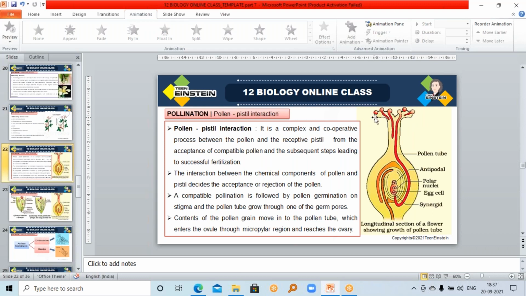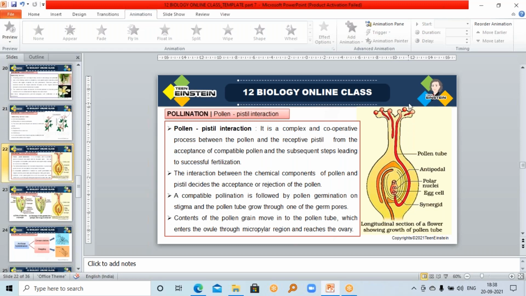In that, the first one is not germinating. That may not be germinating due to some problem, or that may not be compatible with this stigmatic surface. It may not be matching for this stigmatic surface. And this is growing only up to this much distance. The second one, a very little growth is there. That means there are also some problems. Only the suitable pollen grain will grow and the pollen tube will reach near the ovary.